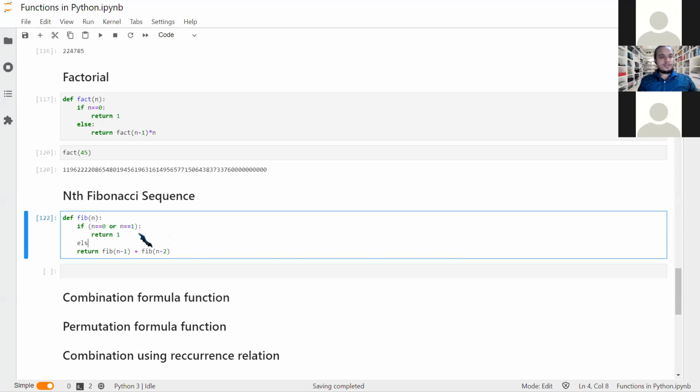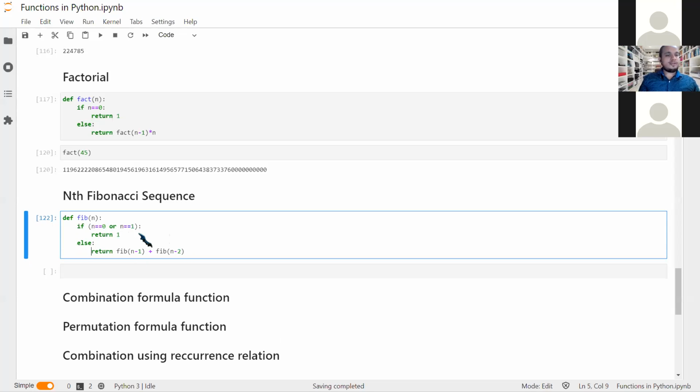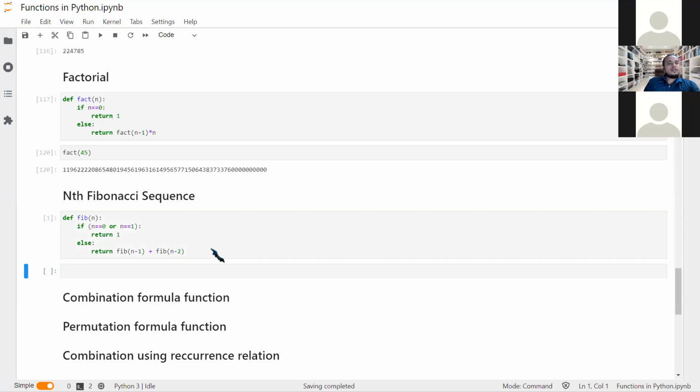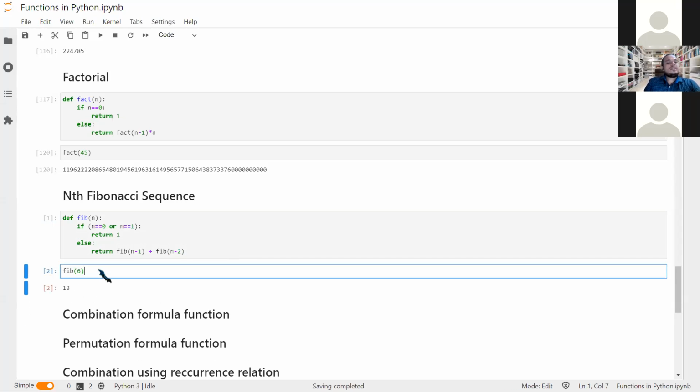Because there was a point where the function tried to go till the point where we started from fib of 6, right? So there was a point where it gets back to n equal to 0 and n equal to 1, but I had not given enough information for it to process. Now I think it is enough. So the sixth Fibonacci number is 13.